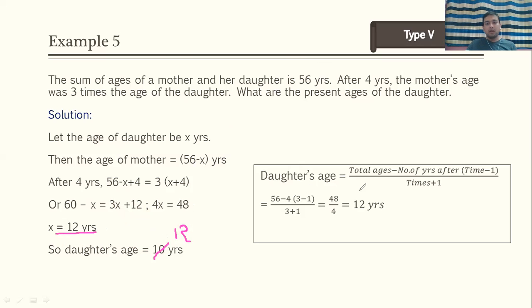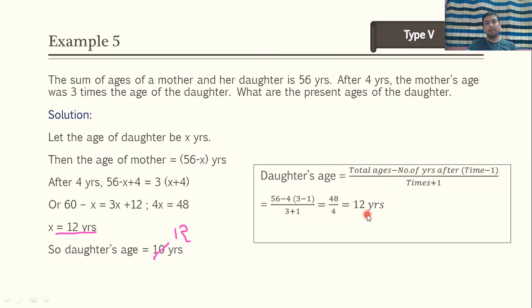Now, let us see how to use quicker method. So daughter's age is equal to total ages. What is total ages? Total ages 56 minus number of years after, so 4 in bracket times minus 1. So 3 minus 1 upon 3 plus 1. So it will be 48 by 4 and it will be equal to 12 years.